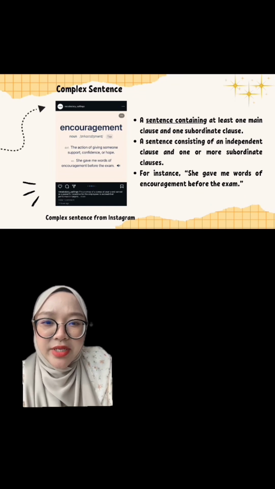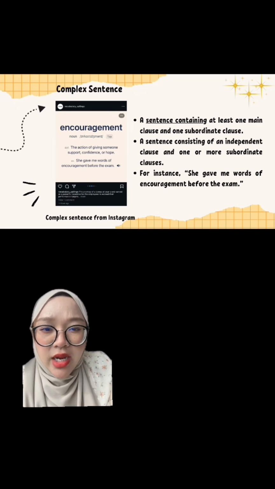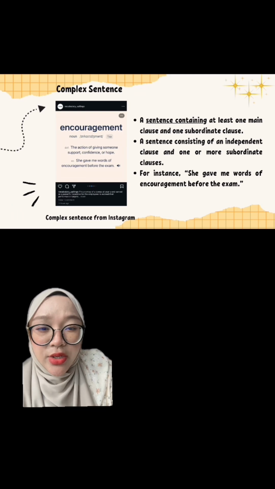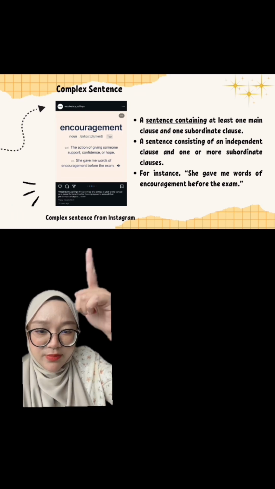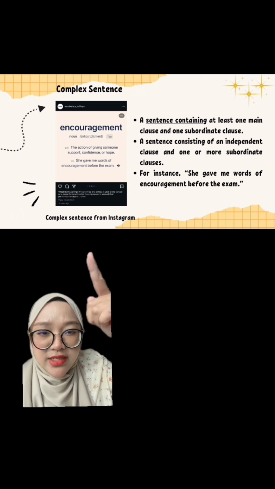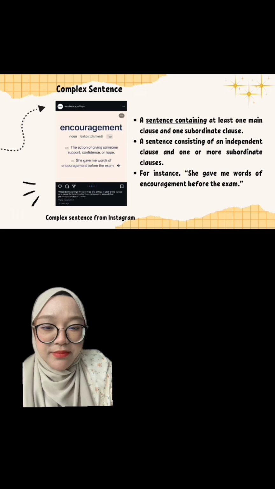A complex sentence can be defined as a sentence containing at least one main clause and one subordinate clause. It is also a sentence consisting of an independent clause and one or more subordinate clauses. For example, we found this post on Instagram, which is a complex sentence: She gave me words of encouragement before the exam.